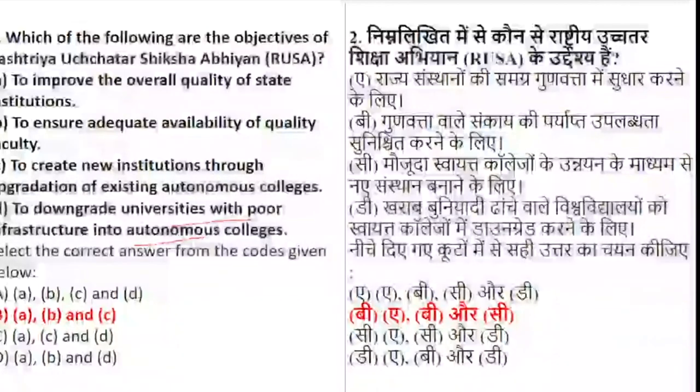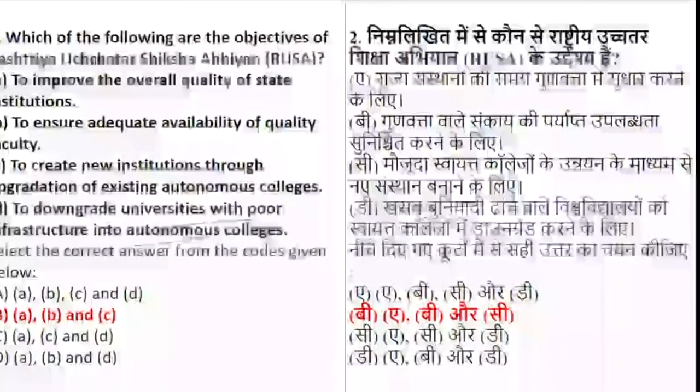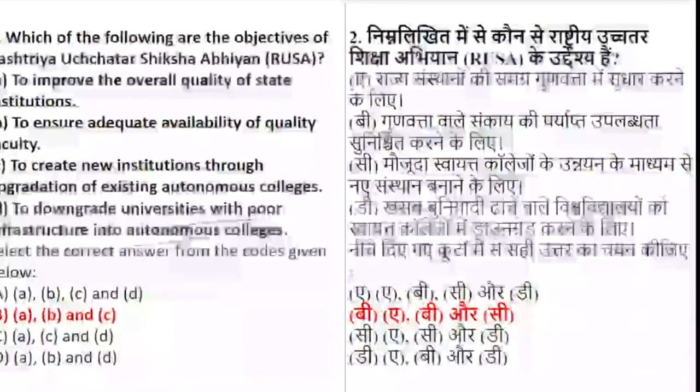It is basically to improve the overall quality, to ensure availability, and to upgrade the institutions, but it will never downgrade the existing institutions. So option 2, that is A, B and C, are the right options as the objectives of RUSA, which was formed in the year 2013.